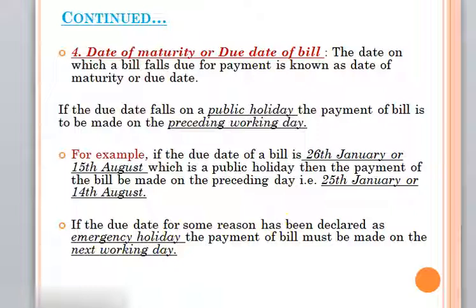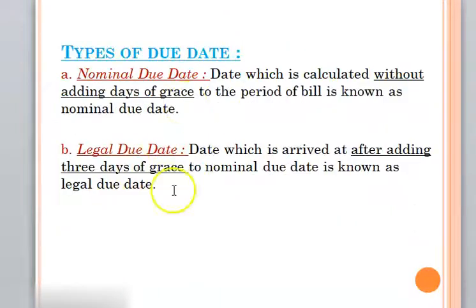Now see the next one, types of due date. There are two types: nominal due date and legal due date. Now what is meant by the nominal due date? The date which is calculated without adding days of grace. It means when the 2 months period of the bill is completed, or 3 months or 45 days, the date on which this particular period is over is called the nominal due date.